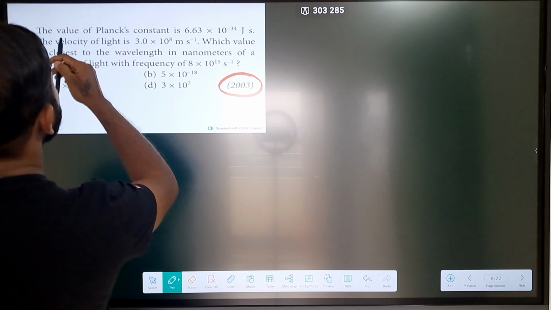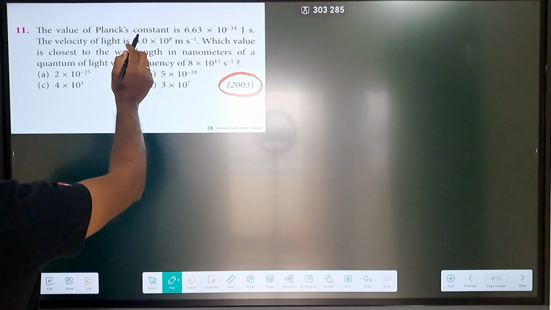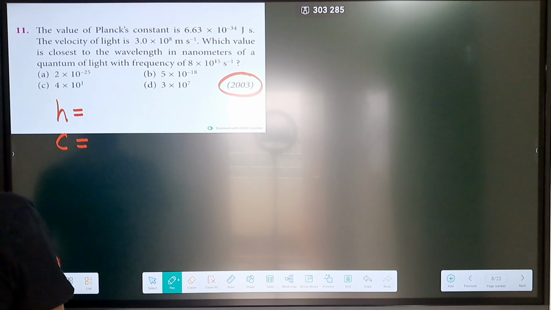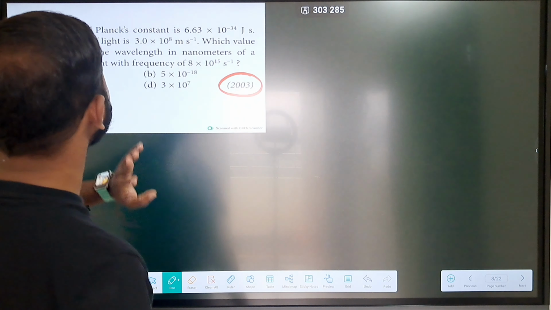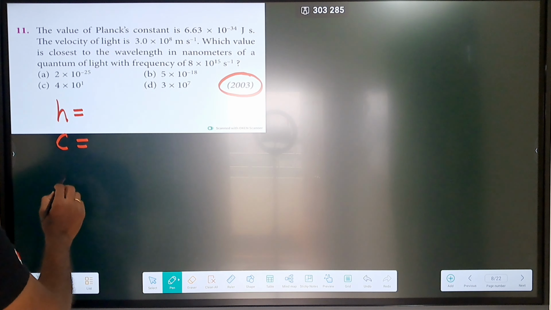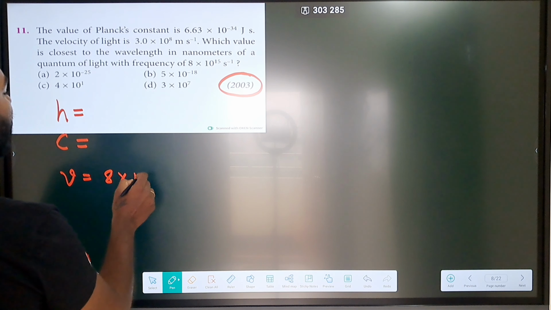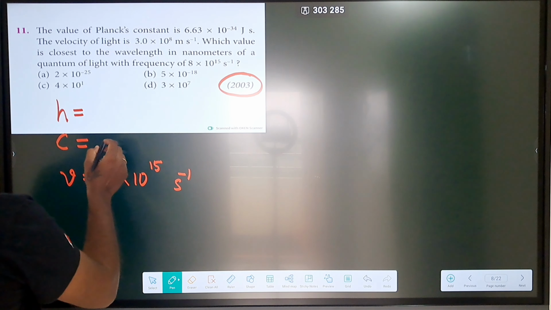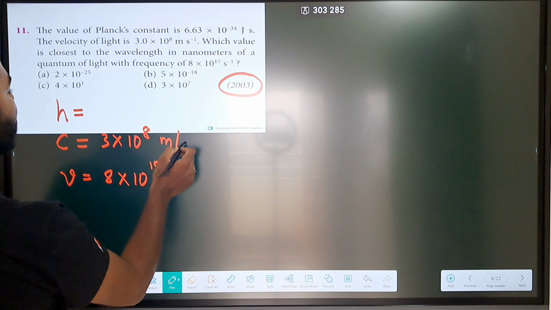Let us continue. What do we have? The value of Planck's constant h is given, and the value of c is given. Which value is closest to the wavelength in nanometers when the frequency is given as 8 into 10 power 15 second inverse, and c is 3 into 10 power 8 meter per second?